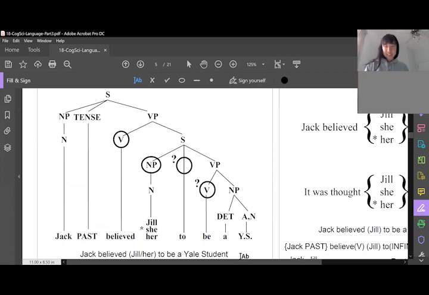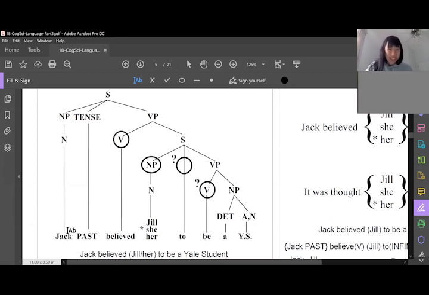Because it cannot assign case. Close, but not quite. It doesn't have a tense. Infinitive verbs don't have tense. They can assign case still as a verb, but remember how before you have "believed" here that has a tense separated out? "To" takes the spot of the tense. Even though "to be" is technically present tense, the "to" is occupying the spot. There's no spot for present tense to hop in anymore. So you just have "to be."